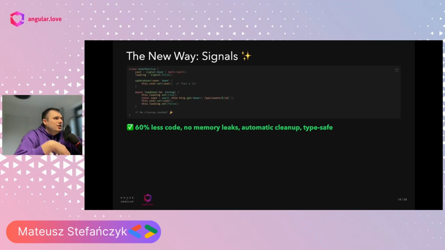If we look at how we can manage that with signals, it's extremely simplified. We only declare the signals. Of course, we can make them read-only and expose only read-only signals outside of the service, which is a good practice. For updates, we utilize set or update, and managing the data is extremely simple.